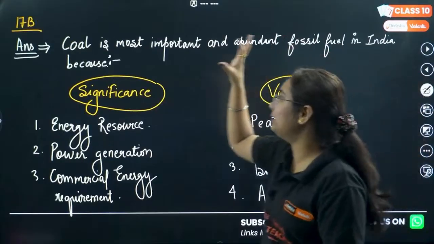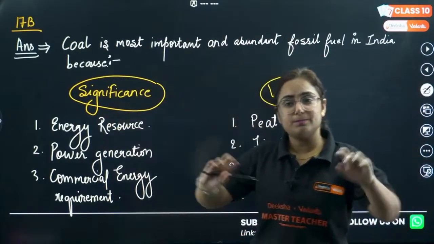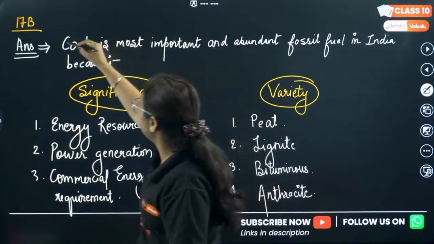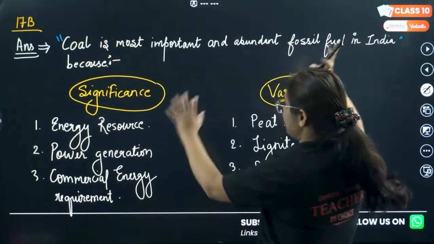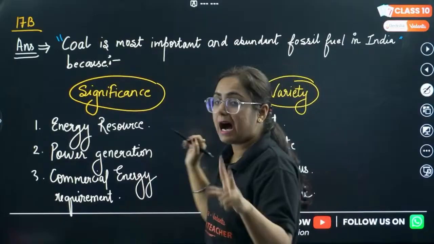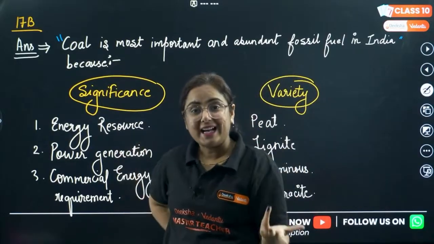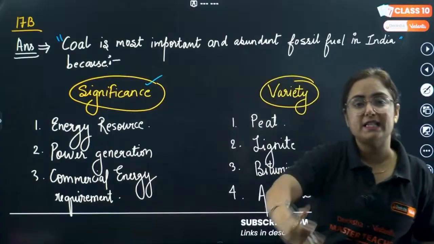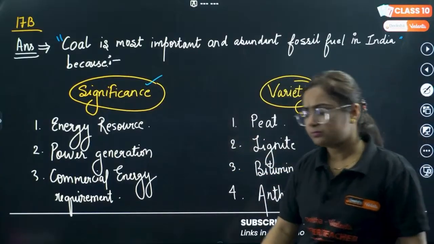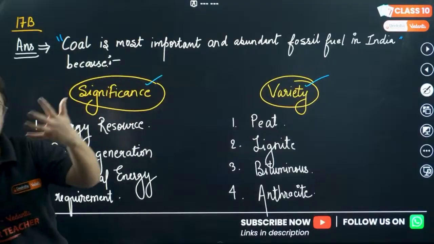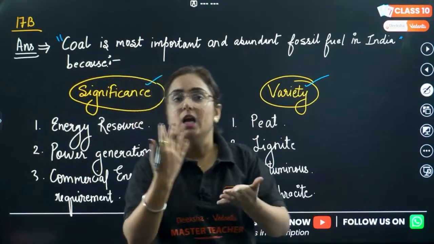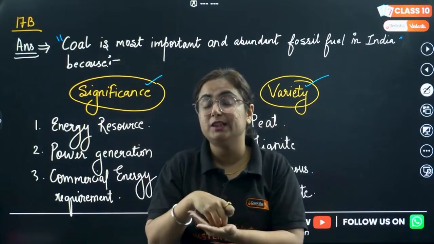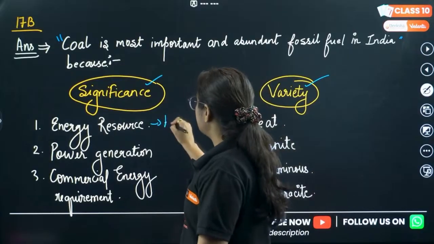Next question, that's 17B. The question was, coal is the most important and abundant fossil fuel in India because, and this is an intro, write the intro, give the answer like this. So basically they asked you 2 things in the question. Why it is most important and effective, write the significance, then write about the variety of coal that is available. So we know that for a longer period of time, when energy sources like solar energy, tidal energy and many more such modern energies were not present, coal was the basic energy resource in the world.